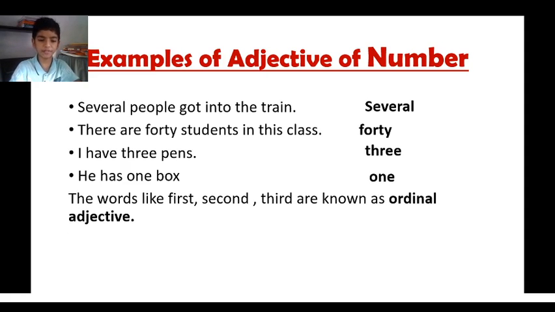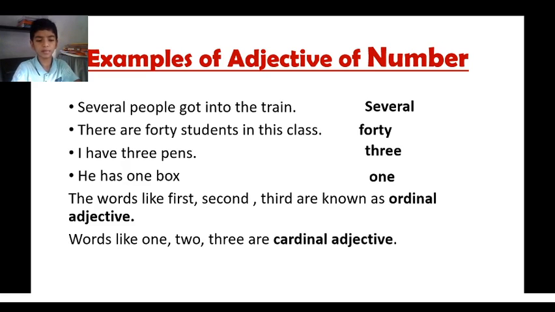The words like first, second, third are known as ordinal adjectives. Words like 1, 2, 3 are cardinal adjectives.